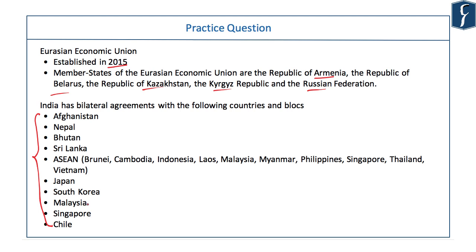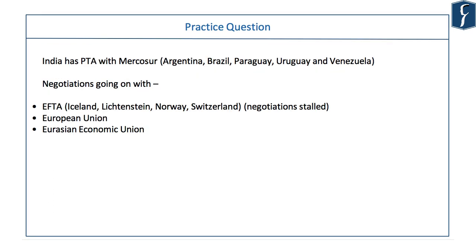India has with ASEAN, but India has individually with Malaysia as well, Singapore and Chile. As mentioned earlier, India has preferential trade agreement with Mercosur. It may be translated into free trade agreement in future, but not now presently. And negotiations are going on with European Free Trade Association, European Union, and Eurasian Economic Union.